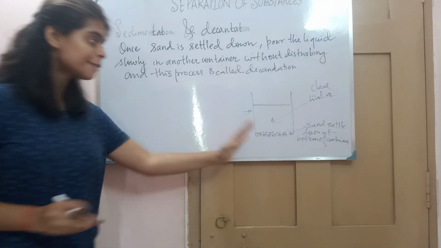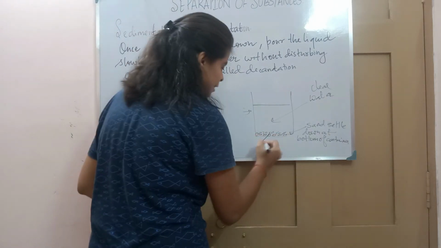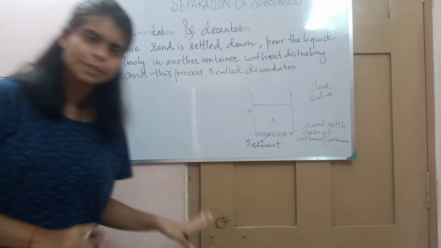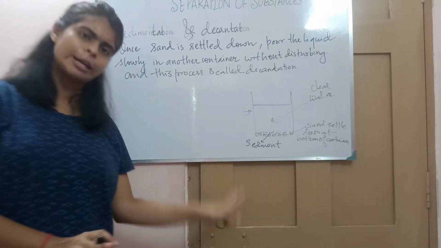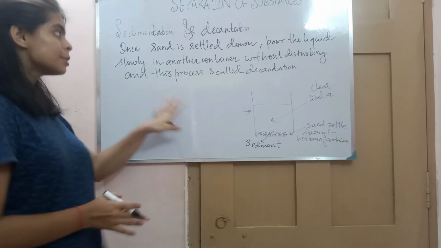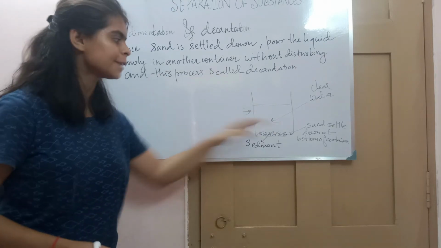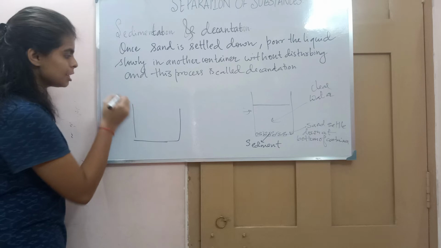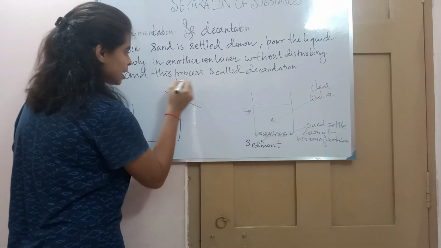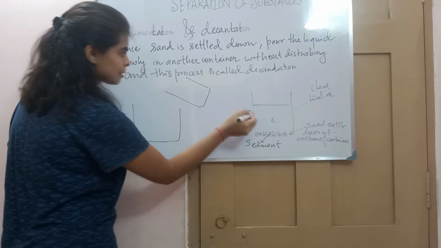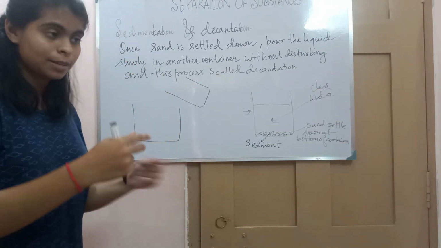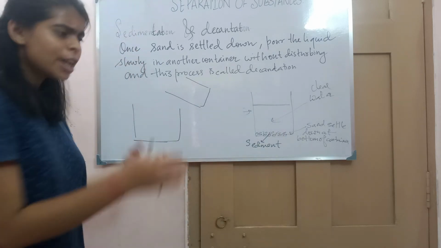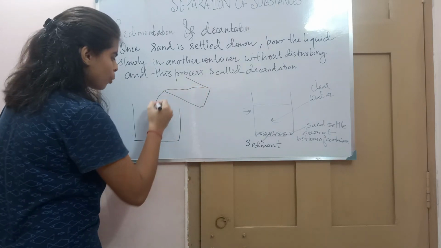Once the sand has settled down, it is called sediment. The substances that settle down after keeping it for a long time are called sediment. Now I have to separate this clear water from the sand. What I will do is take an empty container and pour this into it. I will take this container very slowly, because if I hurry, it will get stirred up and mix again. So I will take it very slowly and slowly pour the water.